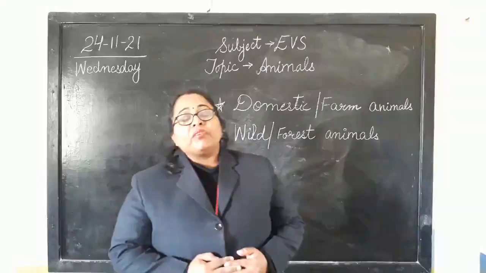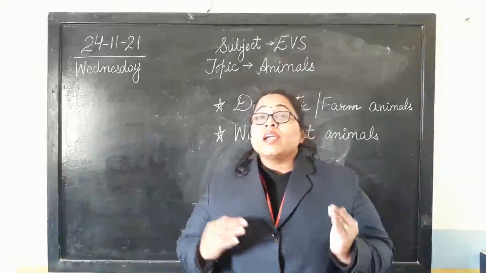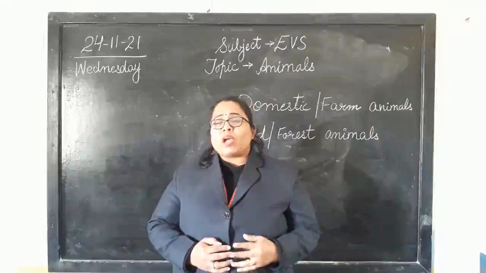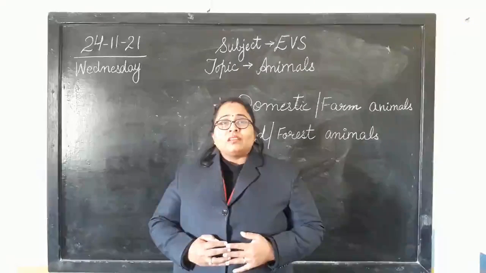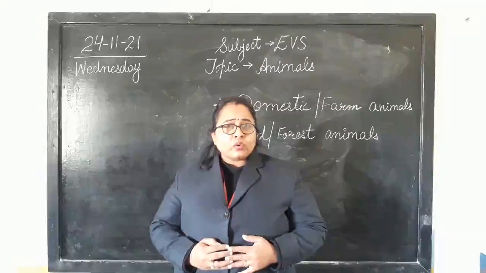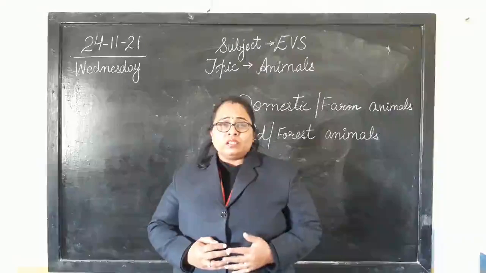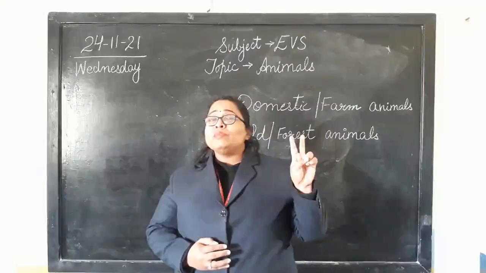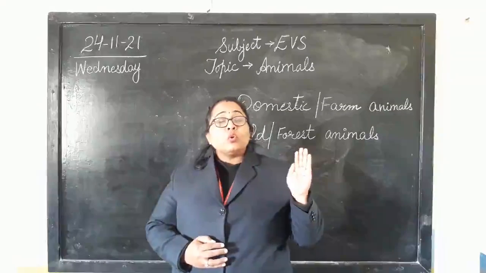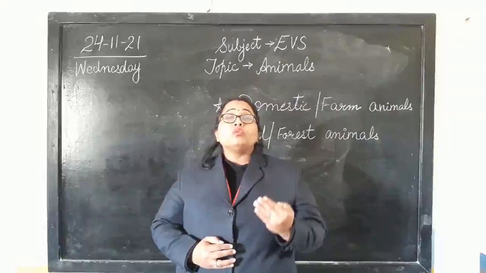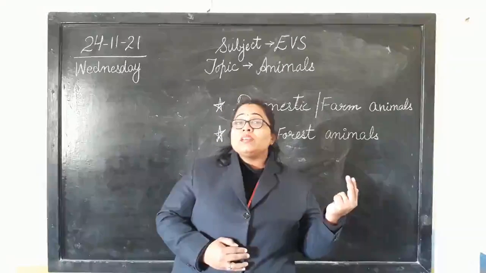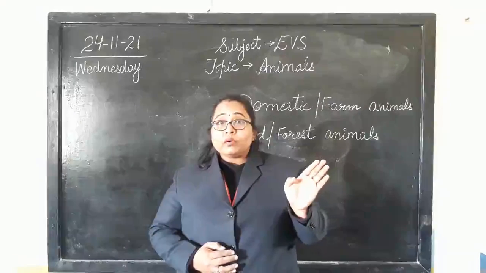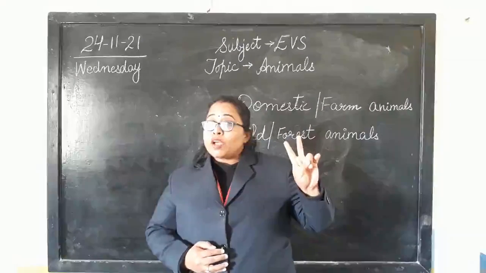And in EVS, we were learning about different animals. So, can anyone tell me what are the two different types of animals we have? Yes, can we keep all the animals at home or do all animals live in jungle? No. Yes, we have two different types of animals. I told you. Those who can live near to our homes or those who live with us, and the other one is the one who lives in jungle. You cannot keep them with you. So which are those two types of animals?